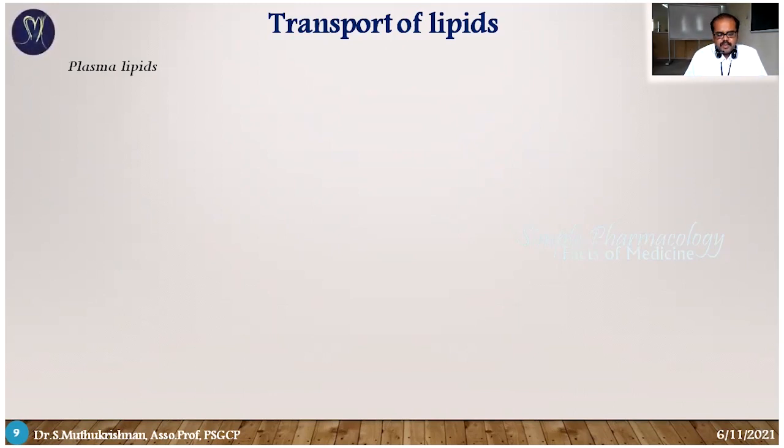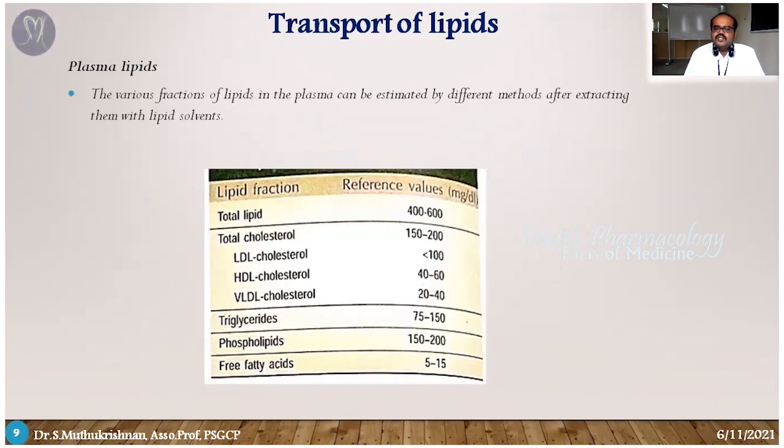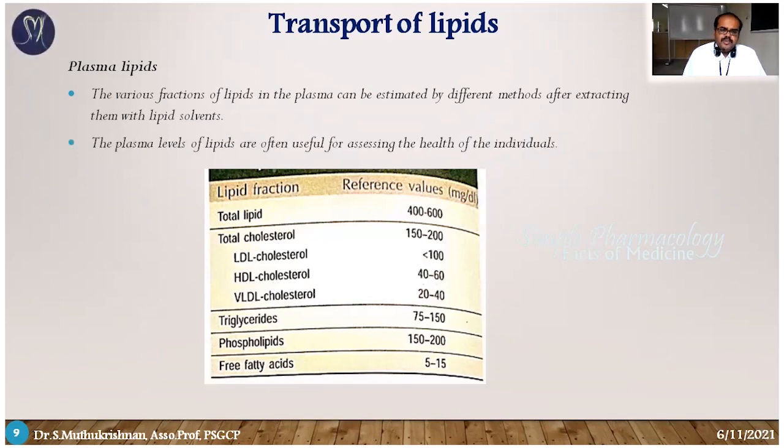For that purpose, we need reference values, so here I have tabulated some reference values, that means normal values. In the plasma, total lipids, total cholesterol, LDL, HDL, VLDL, triglyceride, phospholipids and free fatty acids are all present. Up to this range are the reference normal ranges. If your level is up to this range, there is no problem.